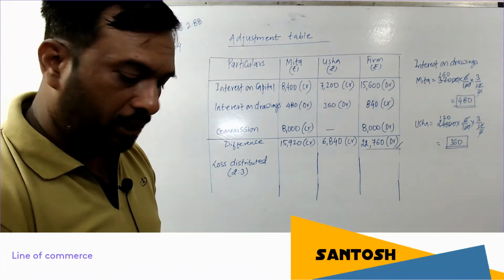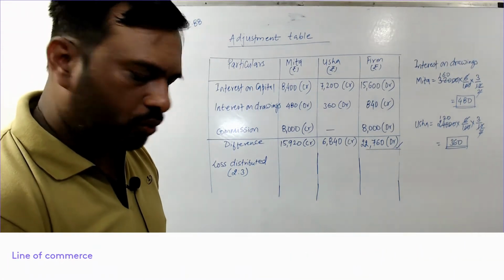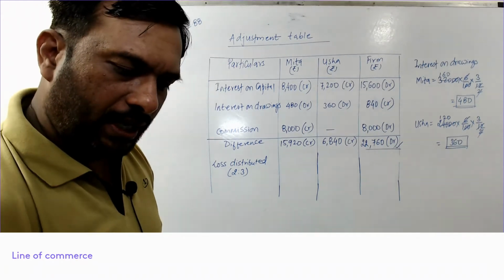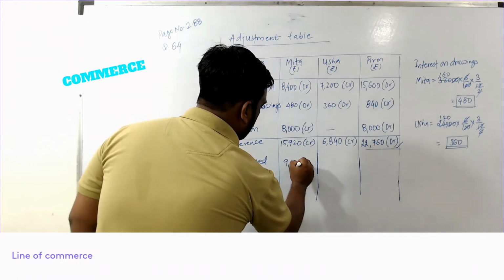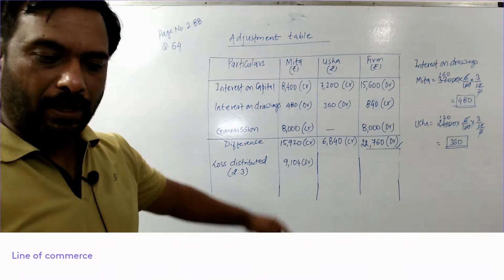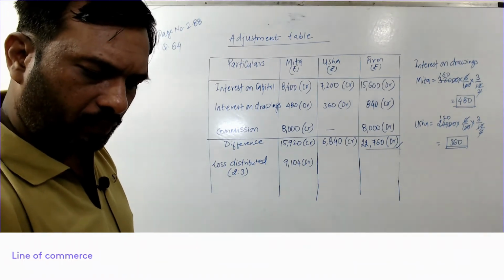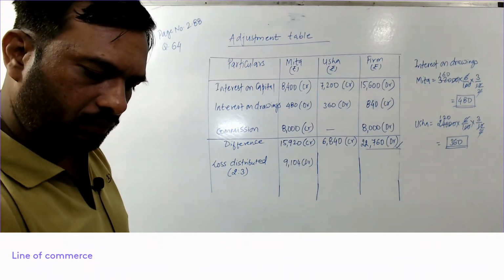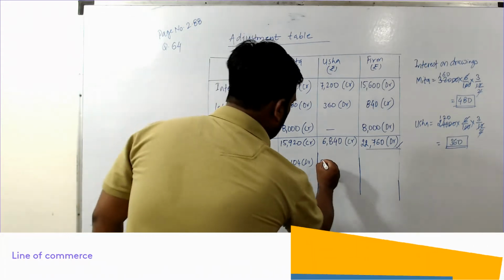That will be 22,760 times 2 by 5. So that is coming 9,104. 9,104 rupees debit. Since it is loss, we need to write debit balance there. And then for the other partner, it's coming 13,656.